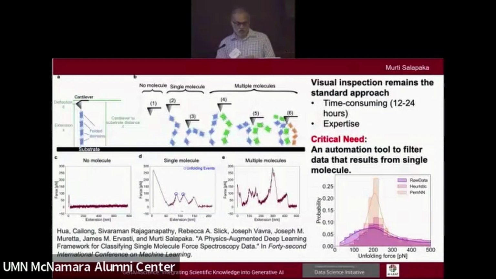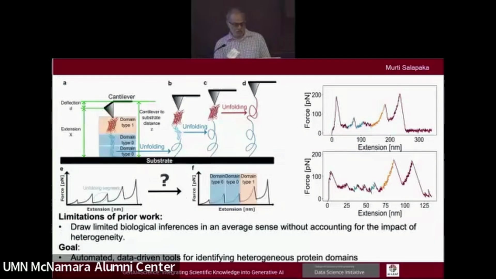It's very difficult to do these experiments because you have to isolate the protein and do all these experiments one by one. Also, much more confusing is that this cantilever can attach to multiple proteins, not just one protein. So you have to decipher: is the data coming from a single protein? Is it coming from multiple proteins? How many proteins? And then go on to do the inferences on the molecule from the data itself. I'm not going to go into the methods of how we do machine learning on this, but we have automated this process.